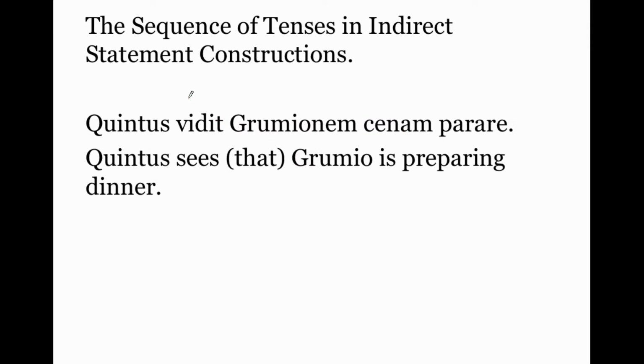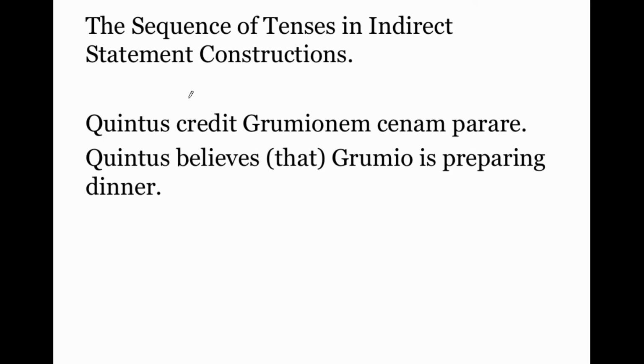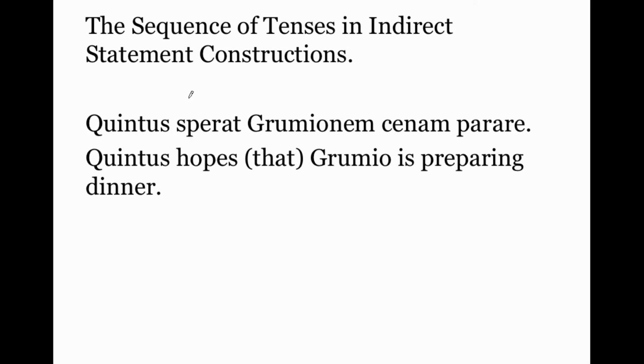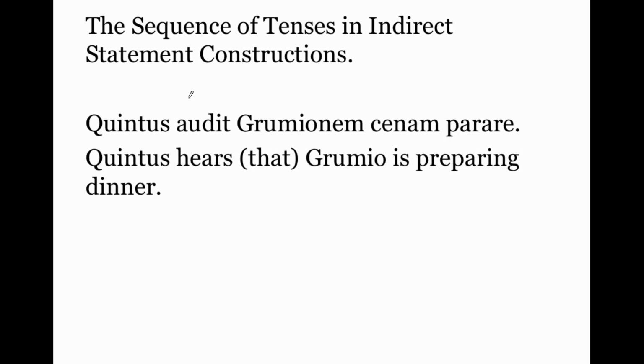All kinds of different verbs can introduce an indirect statement. The same sentence: Quintus sees that Grumio is preparing dinner. Quintus believes that Grumio is preparing dinner. Quintus hopes that Grumio is preparing dinner. Quintus hears that Grumio is preparing dinner.